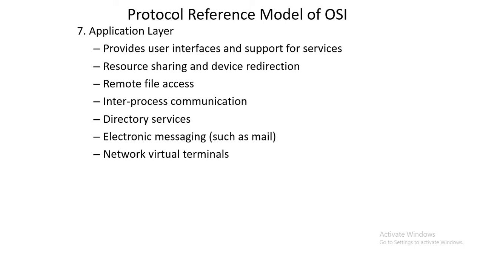Examples of services include remote file access, inter-process communication, directory services, electronic messaging like email, and network virtual terminals. These are examples of various applications, just a few examples only. There are many applications that users access through the application layer.